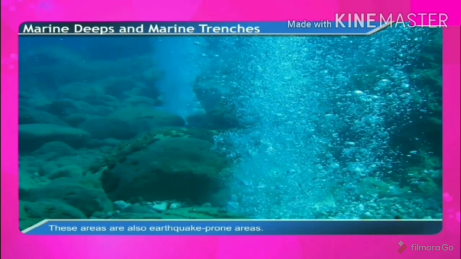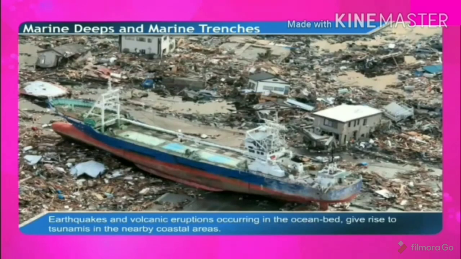There are many active volcanoes here. These areas are also earthquake prone areas. Earthquakes and volcanic eruptions occurring in the ocean beds give rise to tsunamis in the nearby coastal areas. So you know what is tsunami. Now children, about marine depositions we will study in the next lecture.